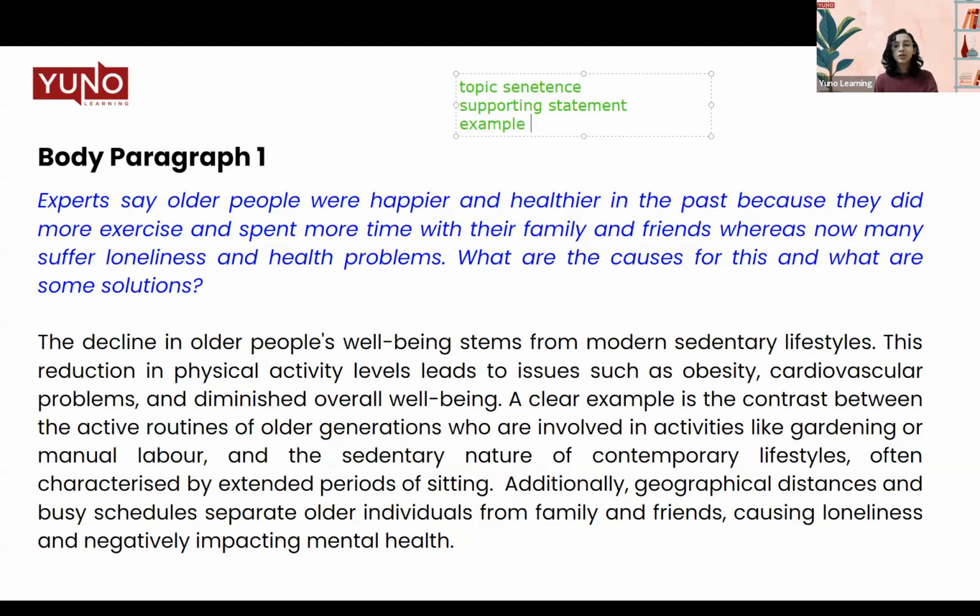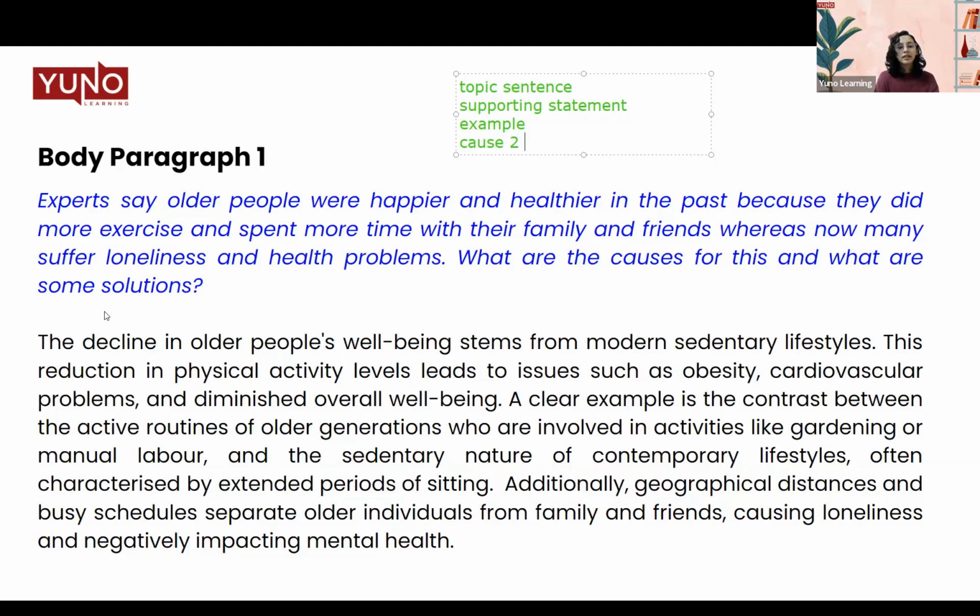So for this, since we're going to write two causes, and writing all three of them for two causes would make our word limit, we would exceed our word limit. So what we can do here is, we can start with the topic sentence, give an idea of what we're going to talk about here, give a supporting statement for that argument, example for that cause, then we can add cause number 2 briefly in the last, okay? This is the structure that I've adopted for this particular paragraph. Whenever I have to write more than one idea in one body paragraph, to maintain the word limit, this is the word structure you can follow through.